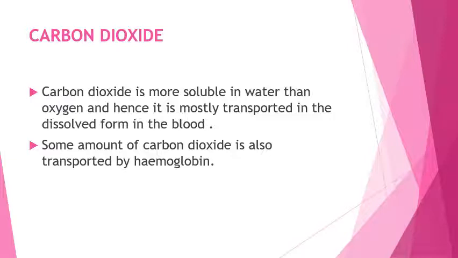Oxygen is transported in the associated form, whereas CO2 is transported in the dissolved form in the blood. So the transportation takes place with the help of the hemoglobin for oxygen, and in the dissolved form for carbon dioxide.